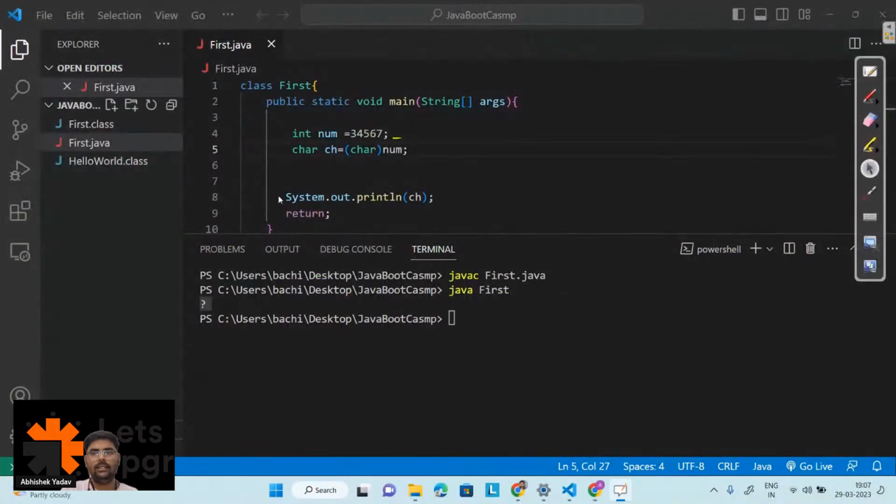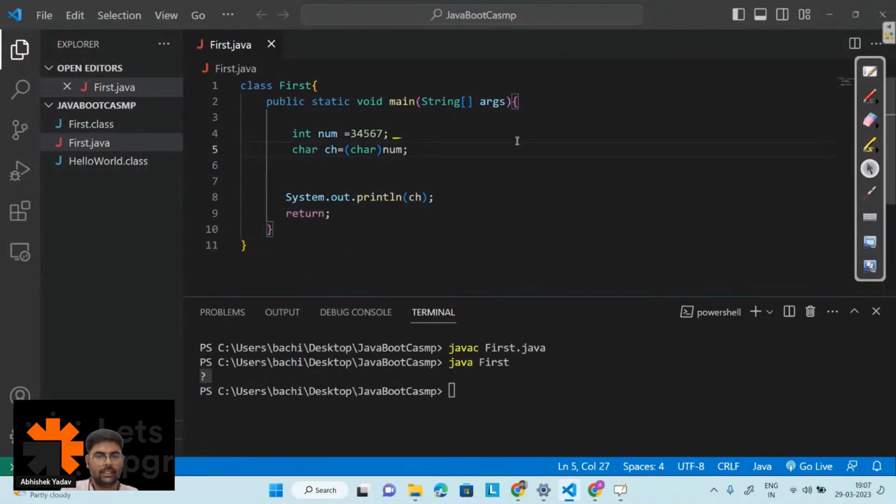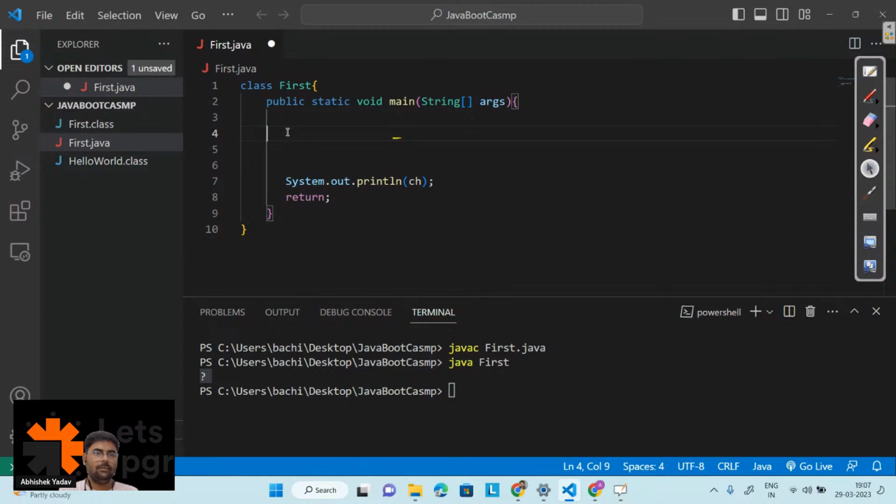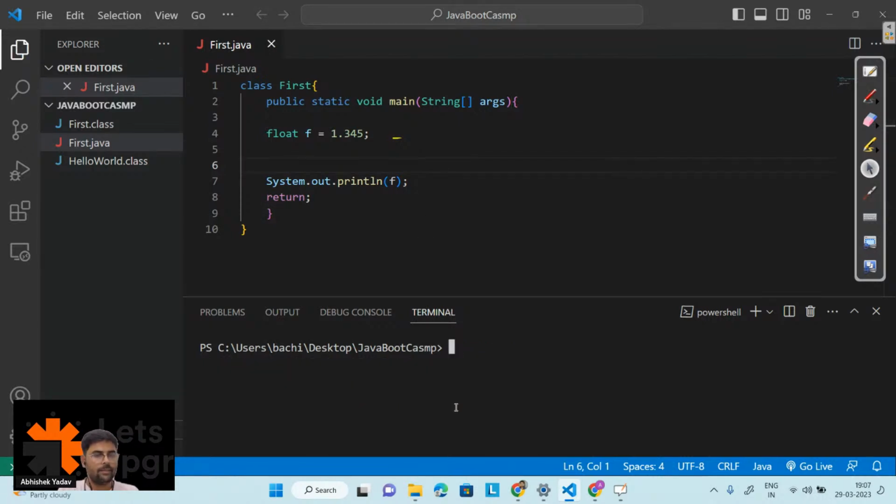So let's try to see this part. Let's try to implement this, and then we will get a clear understanding. Let's remove this one. Let's take a float here. For creating a float variable, you have to use the float keyword, and after that the name of the variable, the assignment operator, and 1.345, right? And let's try to print this f. Can you guys write in the chat what output I will get now? Audience, it is your time.